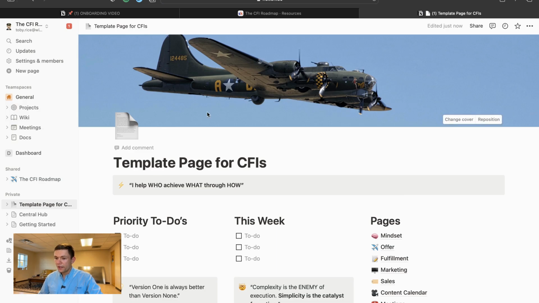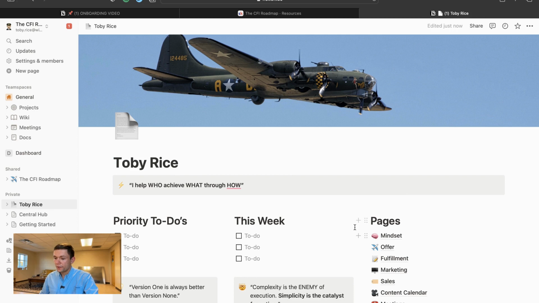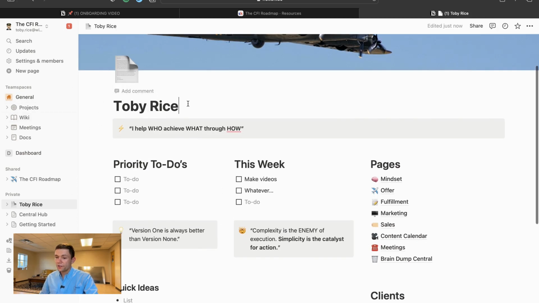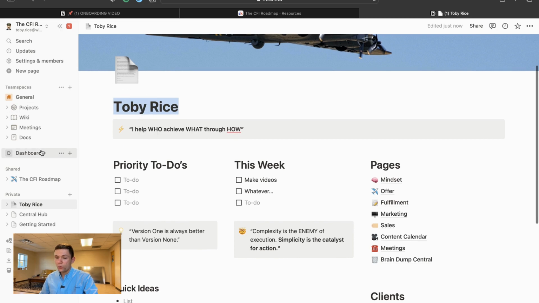Once it duplicates, it will change the page to a page that you're able to edit. You can type in your name, you can type in a to-do list, whatever you want to do. You'll find this page titled whatever your name is. It will be under the private section of your Notion page.